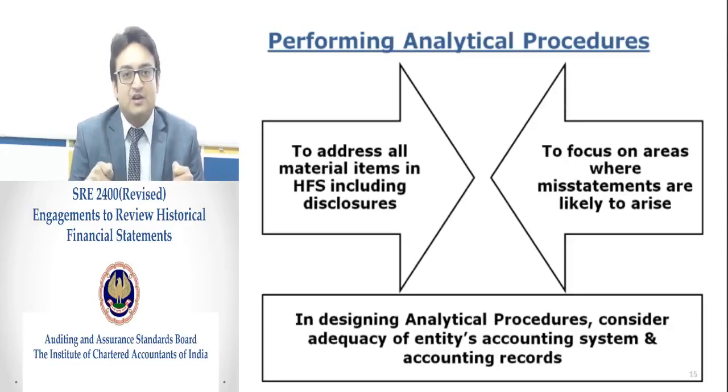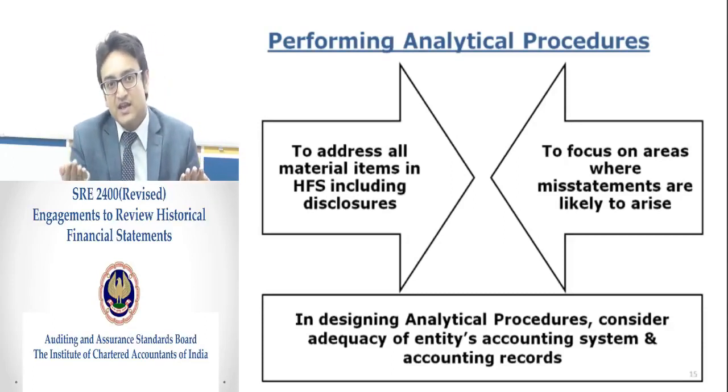For example, if there are two entities, entity A and entity B, entity A has a very sound accounting system with appropriate controls and segregation of duties, whereas entity B does not have such a sound accounting system, there are no appropriate segregation of duties, and there is no concept of park and post of entries.